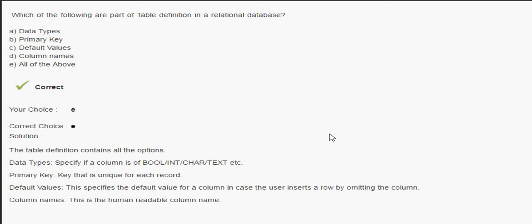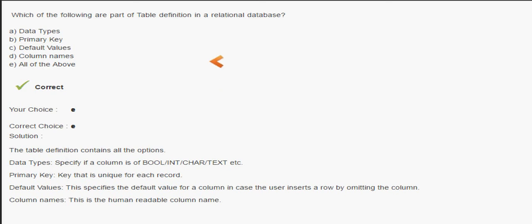Now, what are relational databases? Where we are using a relation, in terms of the columns relating to each other. For that purpose we have primary keys and foreign keys. A primary key is unique to each record, and a foreign key is about referential integrity.